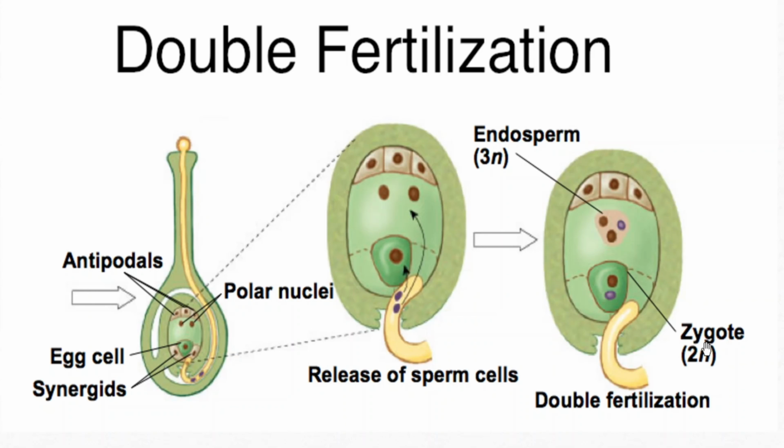The double fertilization includes two steps. First is syngamy, in which one male gamete and one female gamete, that is the egg, unite or undergo fusion to form the zygote, and it will develop into the embryo. And the other fertilization, that is the fusion of the central nucleus and the male gamete, will develop into the endosperm, which is the nutritive tissue for the developing embryo.